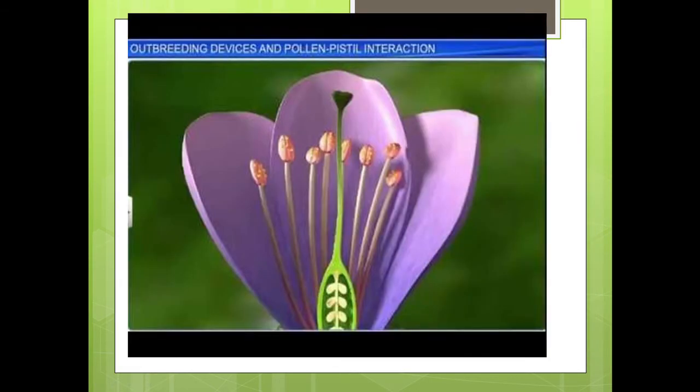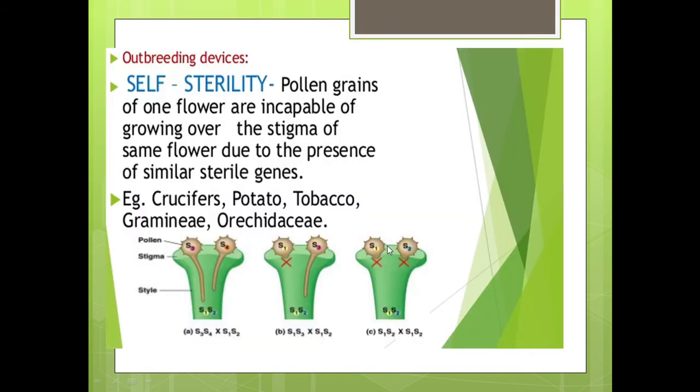Here you can see the height of the pistil. These are the outbreeding devices in the pollen pistil interaction. The height of pollen grains is less, so it will be difficult for them to reach the pistil. So it will avoid self pollination or autogamy. The next outbreeding device is self sterility. Pollen grains of one flower are incapable of growing over the stigma of the same flower due to the presence of similar sterile genes. The examples of such plants are crucifers, potato, tobacco, gramineae and orchidaceae.